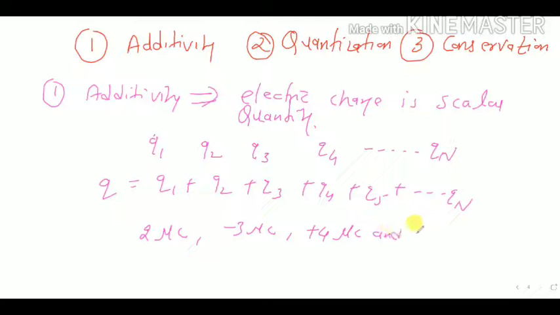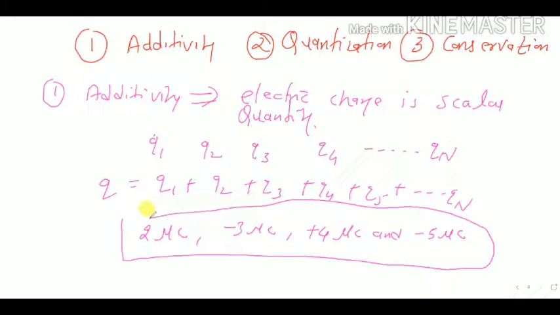So what is the total charge? Suppose I have one system. Let's consider this box as the system. In this system there are this many charges. What is the total?